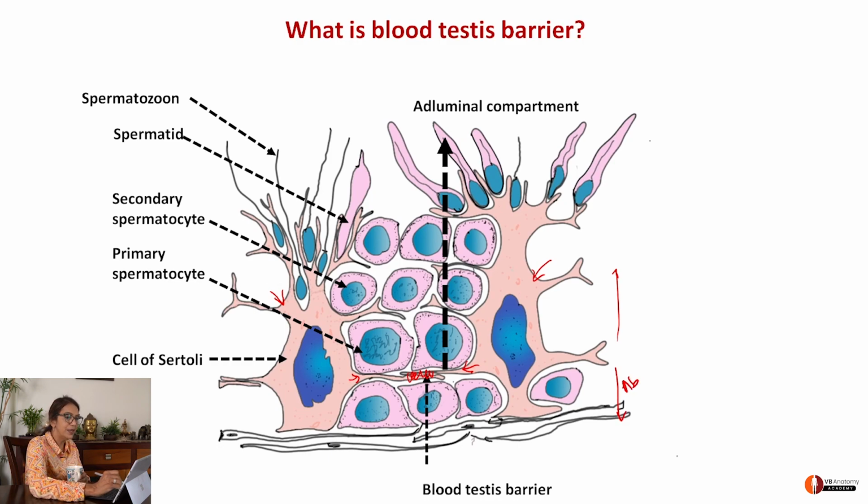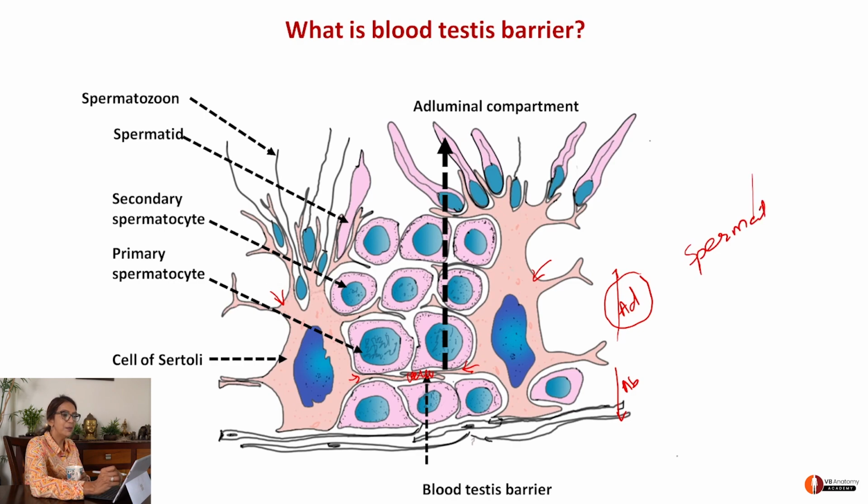AB, abluminal; AD, adluminal. There is no way any structure in your blood can touch anything that is lying in the adluminal compartment. So there is a clear barrier between the blood and the structures that are undergoing spermatogenesis.